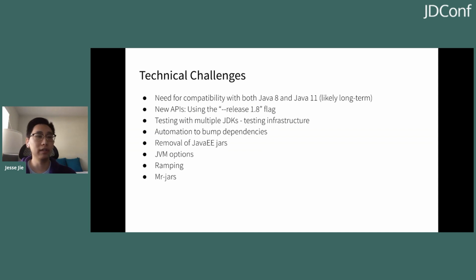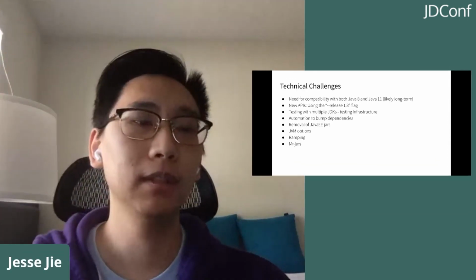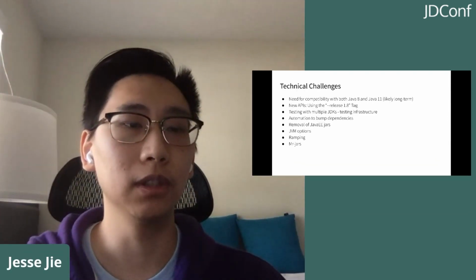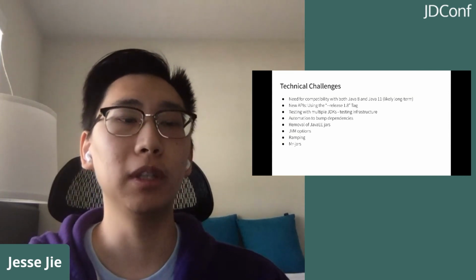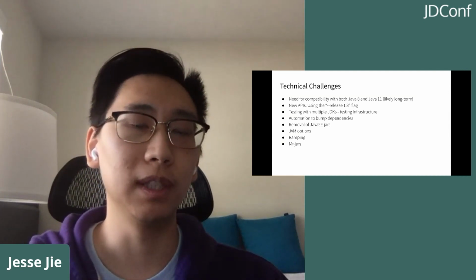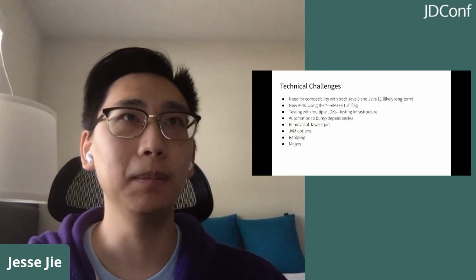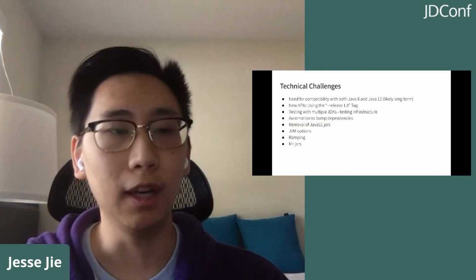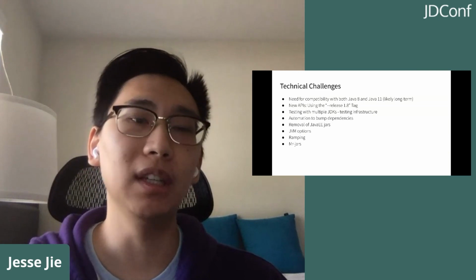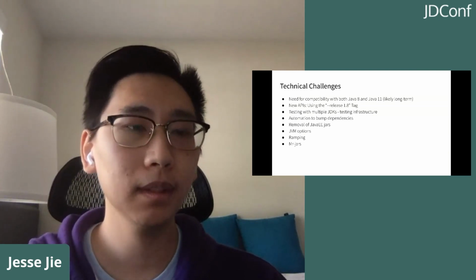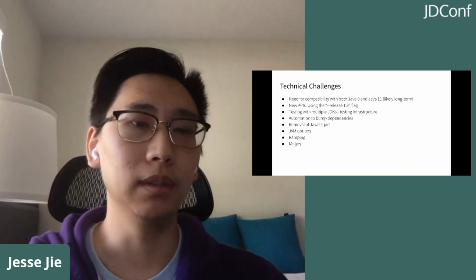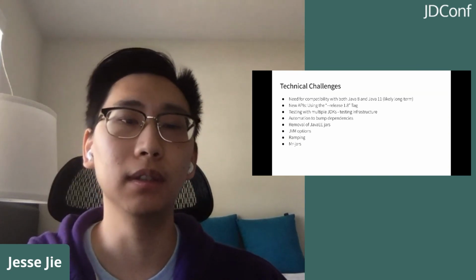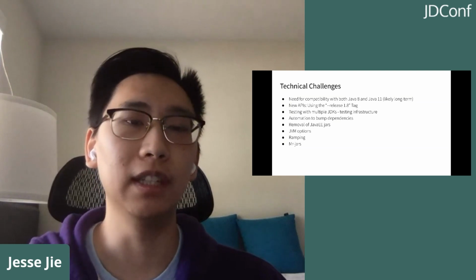And finally, one of the last infrastructure changes we've made is multi-release jars. So multi-release jars are a very controversial feature in the community, but we've treated it as a last resort solution for some edge cases. That edge case being mainly when we cannot make our code compatible with both Java 8 and 11 at the same time. So there's also another solution for this, which is to add some runtime checks to your code to have different behavior for Java 8 and 11.